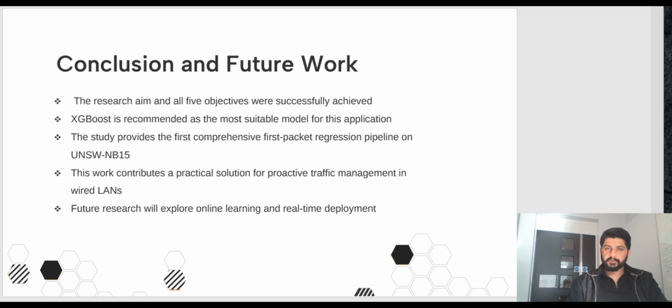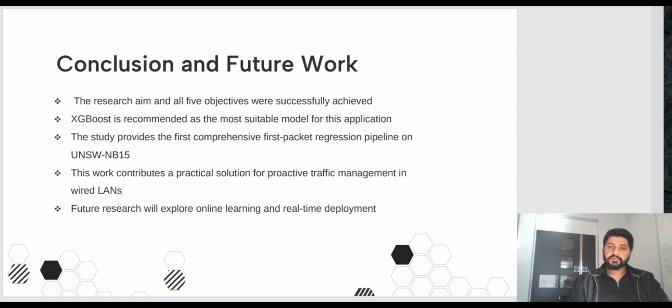If I talk about conclusions and future work, in conclusions, the research aim and all five objectives were successfully achieved. XGBoost is recommended as the most suitable model for these applications. The study provides the first comparison of the first packet regression pipeline on the UNSW-NB15 dataset. This work contributes a practical solution for proactive traffic management in local area networks.